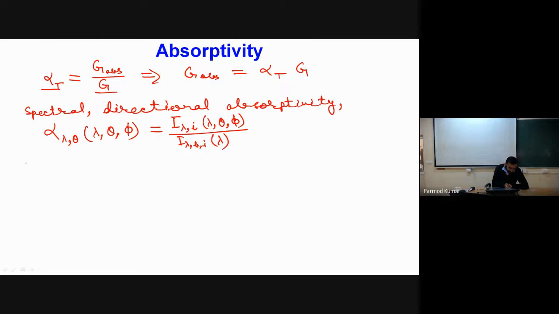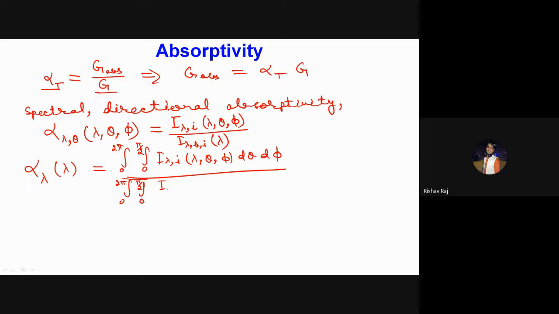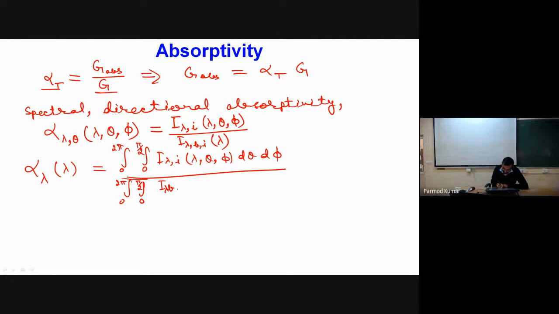Similarly, the way I have defined alpha lambda previously, which was the average over direction, if I have to define alpha lambda, which is a function of lambda, that will become integration 0 to 2 pi, integration 0 to pi by 2, I lambda i of lambda theta phi d theta d phi, divided by integration 0 to 2 pi, integration 0 to pi by 2 of I lambda b, which will be a function of only lambda.